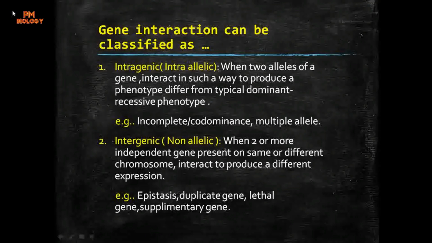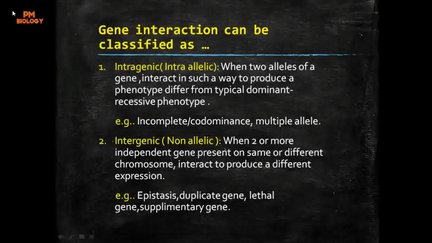So in this kind of interaction, two alleles of a gene interact to produce a phenotype which is completely different from the typical dominant recessive phenotype.